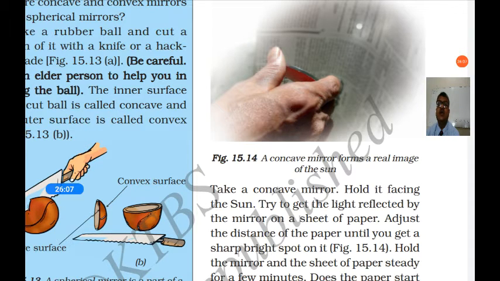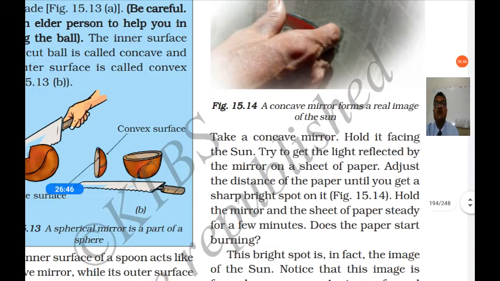Take a concave mirror and hold it facing the sun. Try to get the light reflected by the mirror on a sheet of paper. You can see here the image of the sun. It falls on the mirror and it is caught on the paper. Adjust the distance of the paper until you get a sharp bright spot on it. You adjust the distance of the mirror to and fro and get the sharp image of the sun on the paper. Hold the mirror and sheet of paper steady for a few minutes.